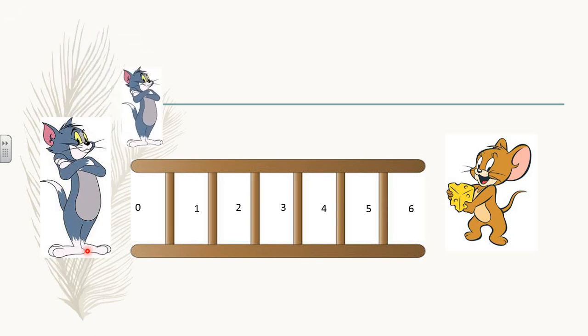Now where is Tom right now, children? Tom is on 0. Yes, now he will jump. Let's see after jumping where he goes. Oh, he went to 2. Okay, again he will jump. Let's see now on which number he will jump. Oh, he jumped on 4. Now let's see where he is going to catch Jerry. Yes, he jumped on 6 and then he caught Jerry.